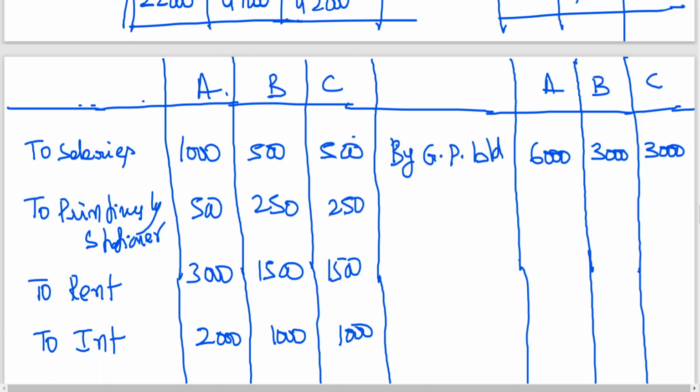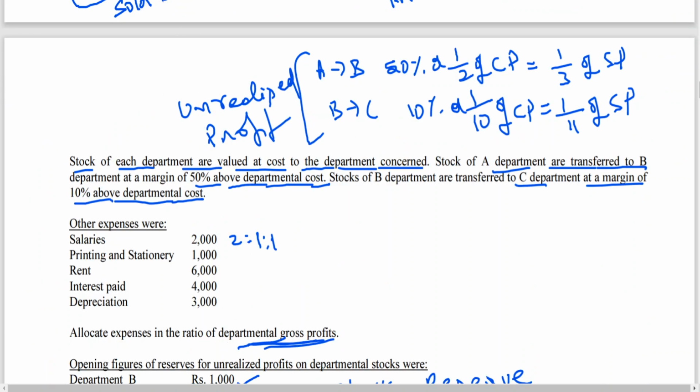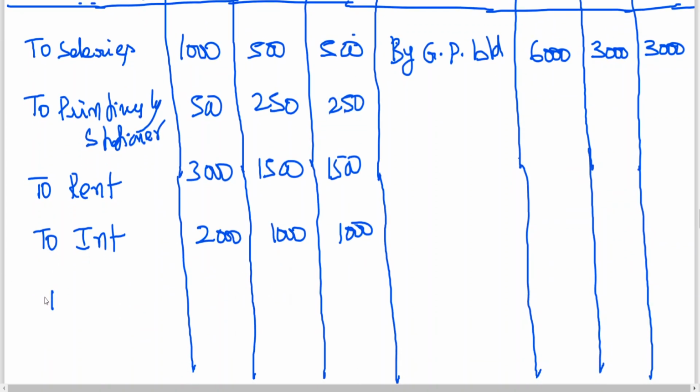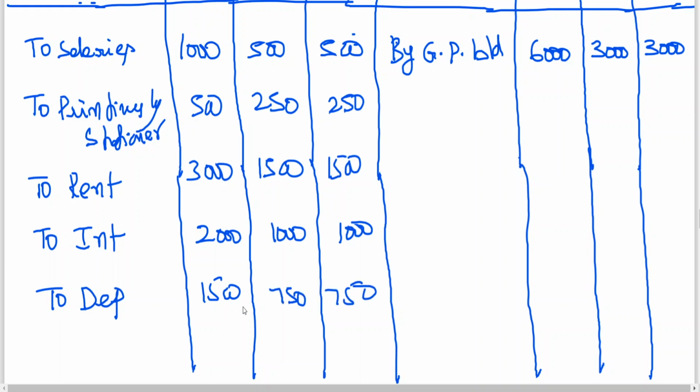Then the next one, depreciation 3,000. 3,000 by 4 is 750, and 750 into 2 is 1,500. So 1,500, 750, 750.